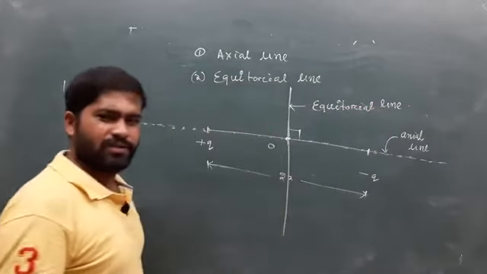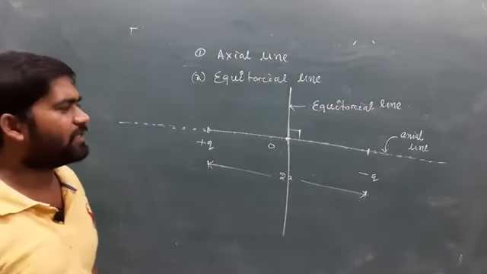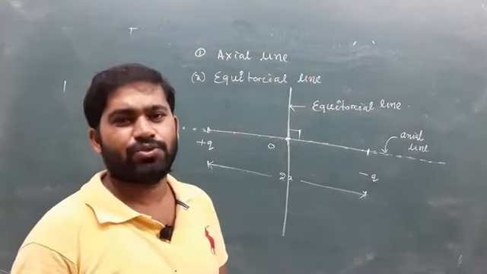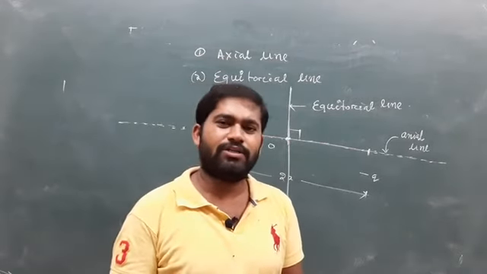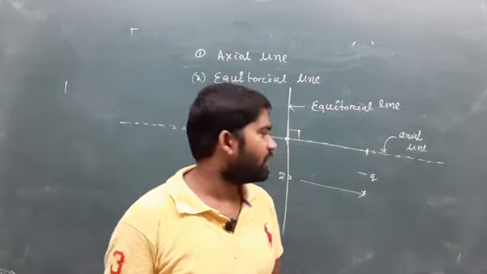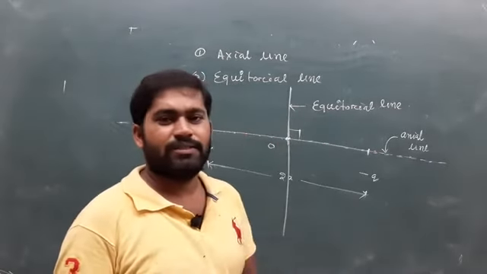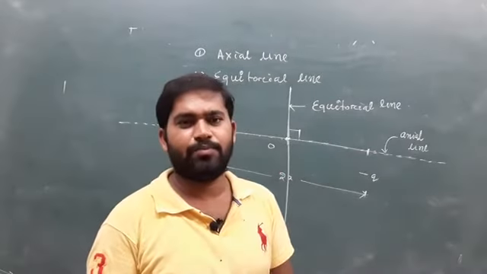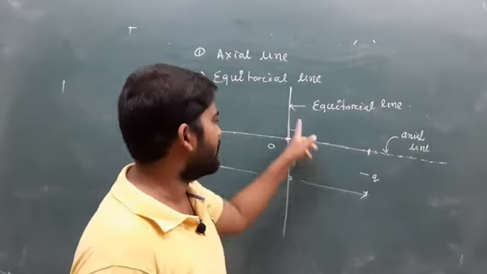Understand what is axial and what is equatorial? The axial line passes through the line joining the two charges, and the equatorial line passes through the center of the electric dipole and is perpendicular to the dipole length.